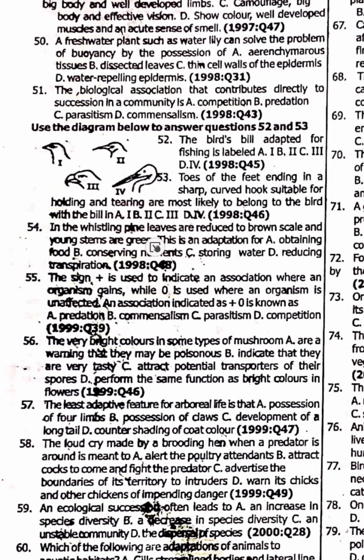54. In the whistling pine, leaves are reduced to a brown scale and young stems are green. This is an adaptation for reducing transpiration. 55. The plus sign is used to indicate an association where an organism gains, while 0 is used where an organism is unaffected. An association indicated as plus and 0 is called, where the one organism gained, the other organism is unaffected. 55 is surely option B, commensalism.